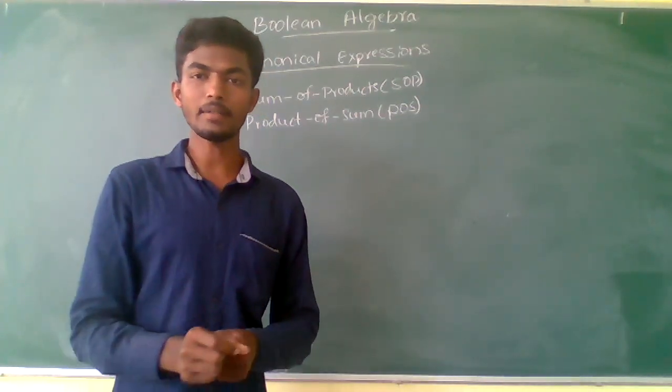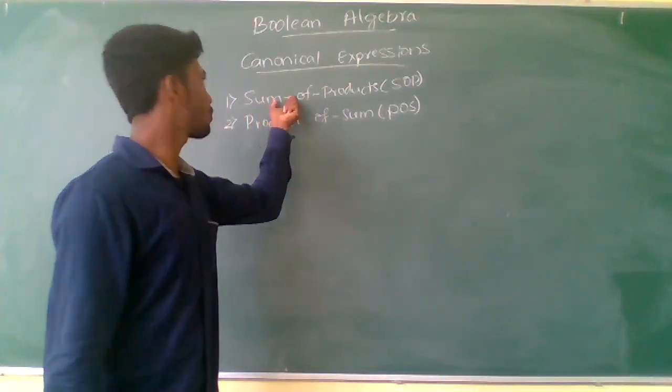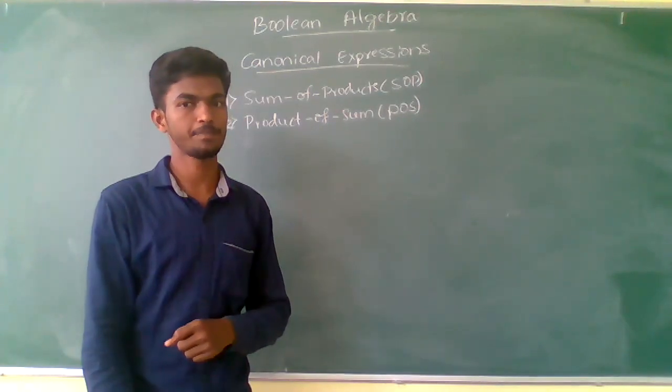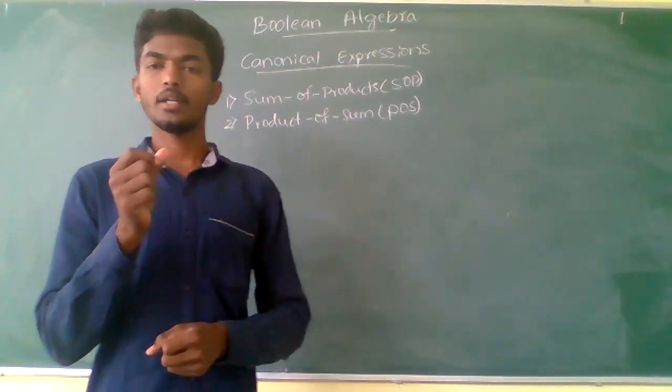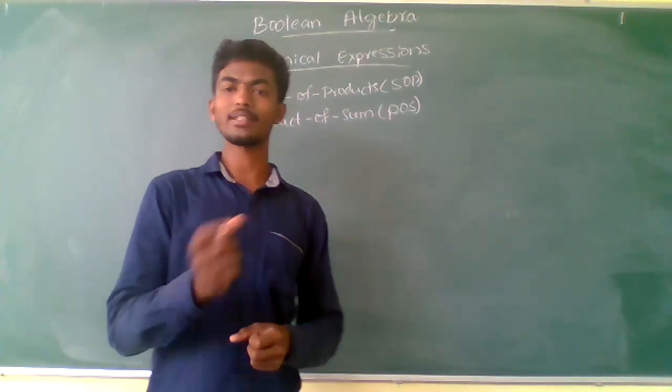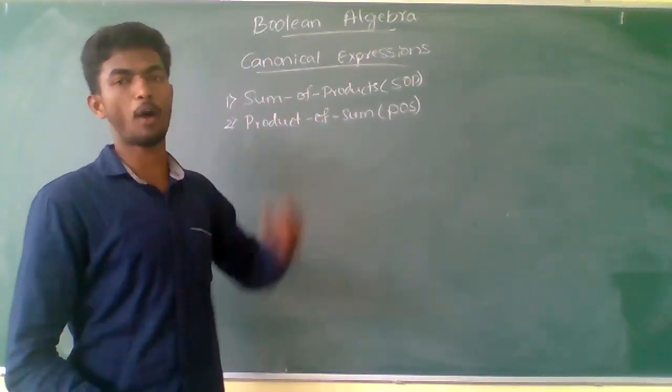When you are converting the Boolean expression into the sum of products form or a product of sums form, there are two methods to convert into these forms.